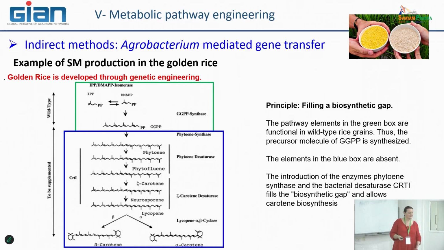What is interesting is that they did not try to find endogenous rice genes that encode these specific activities. They took a look at other plants or other organisms.